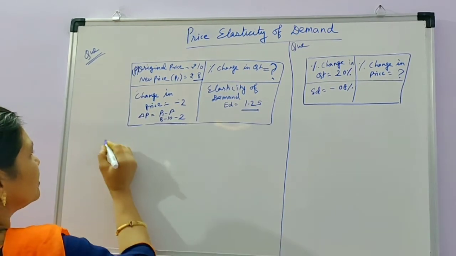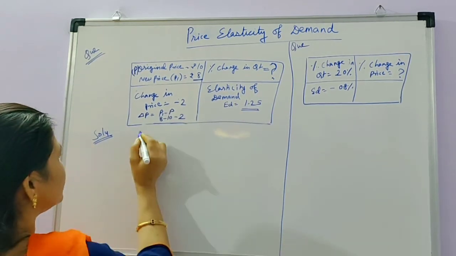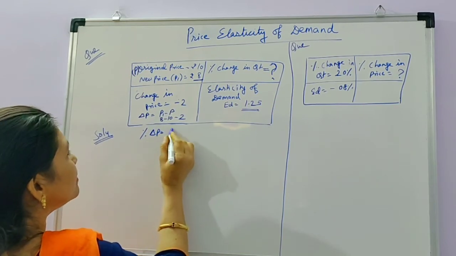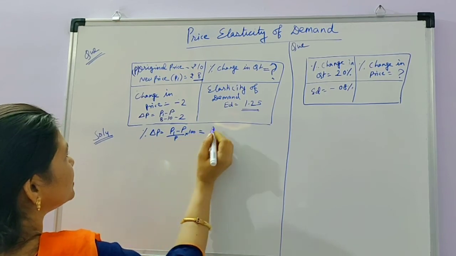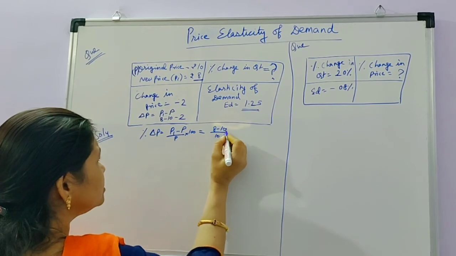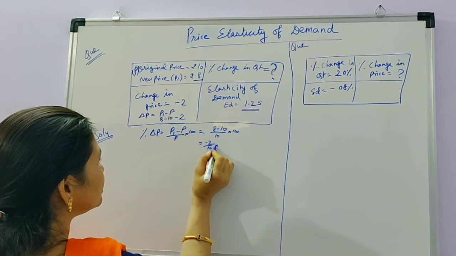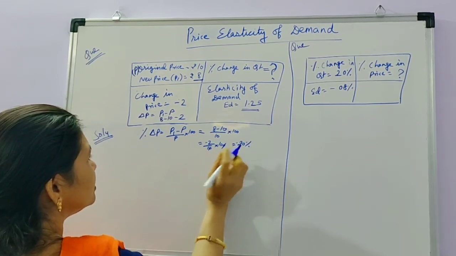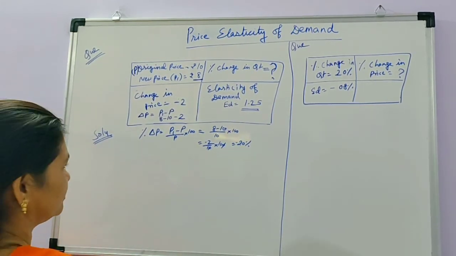First of all, I'll tell you how you can calculate the percentage change in price. Percentage change in price is calculated by P1 minus P upon P into 100. That is, 8 minus 10 upon 10 into 100. This is -2 upon 10 into 100. So the percentage change in price is -20%.